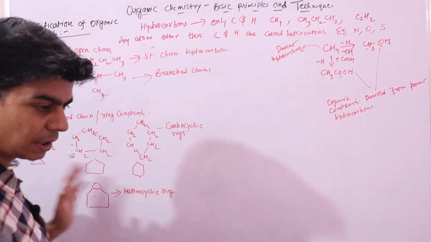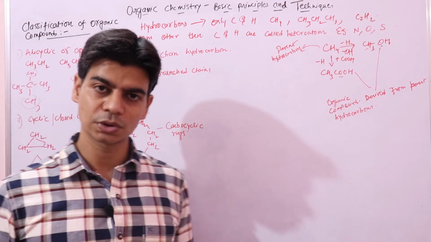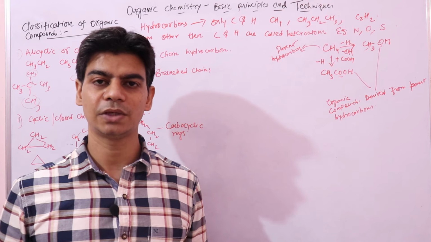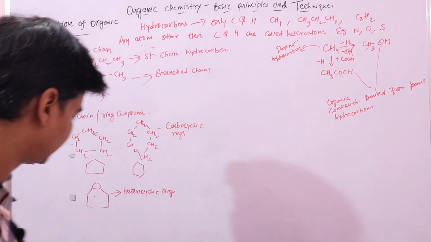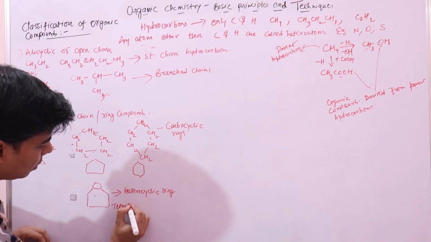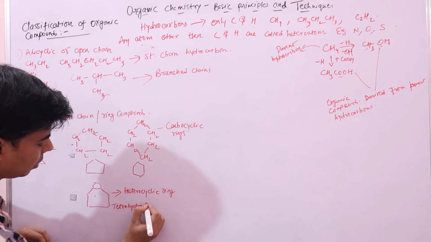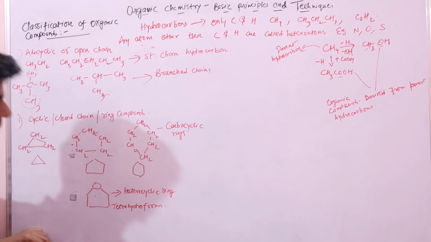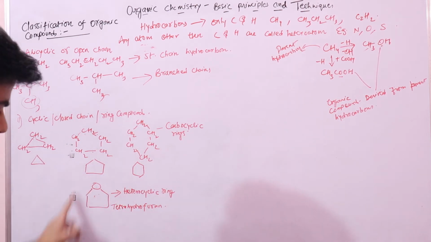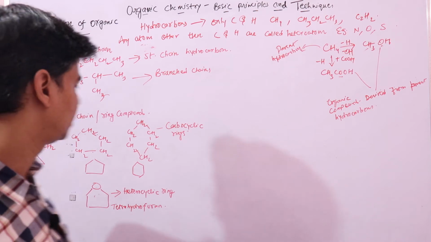The compounds that have heteroatoms are called heterocyclic compounds, and these are studied under a different section of chemistry. We call it heterocyclic chemistry. This is tetrahydrofuran, a heterocyclic ring, so this is a heterocyclic compound.